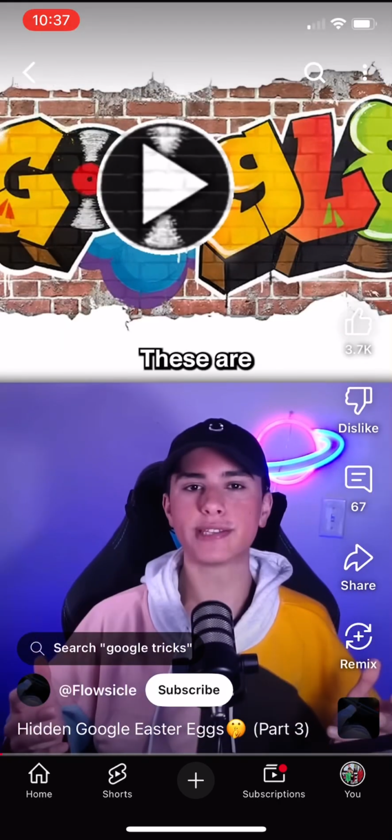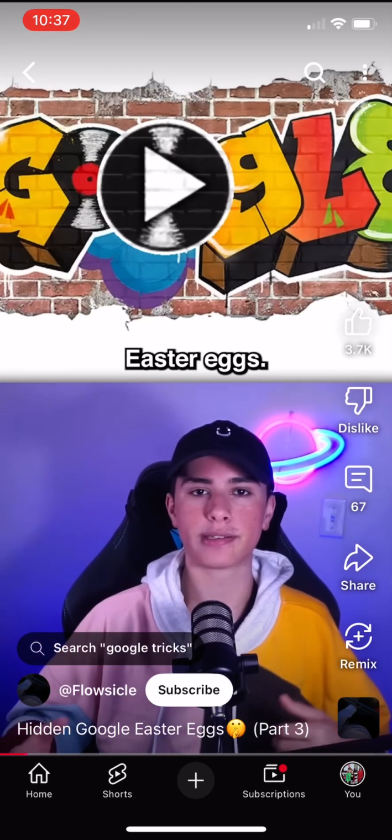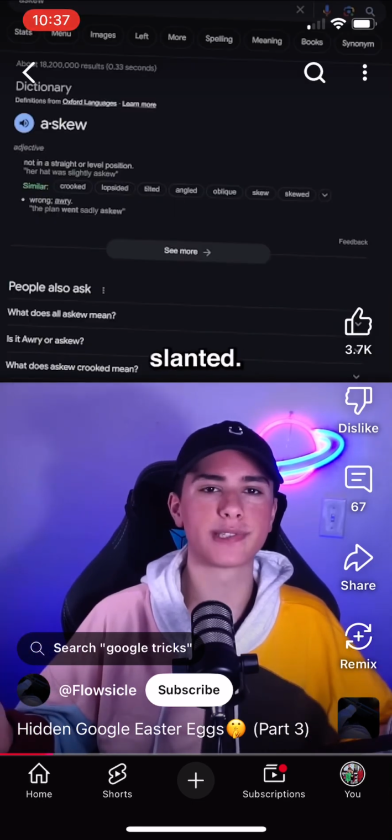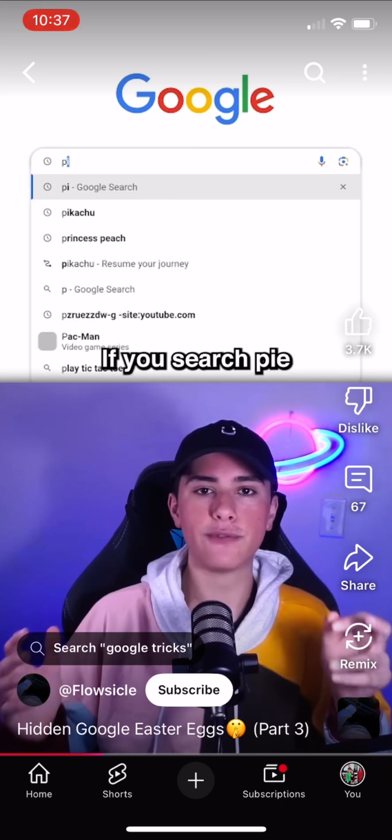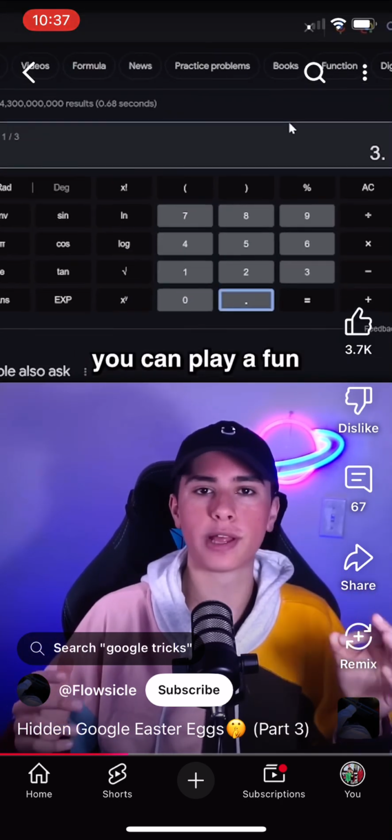These are some hidden Google Easter eggs. If you search Askew, Google will become slanted. Searching Google Space and clicking the first link breaks Google. If you search Pi and click the Pi symbol, you can play a fun memory game.